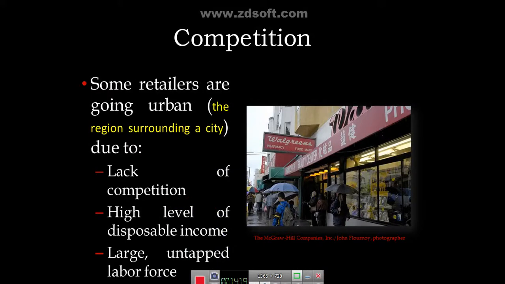Then competition. Once a company considers the alternate sites, let's say 3 to 4 sites in an inner city location, what they try to find out is, around that site or within the catchment area, how many competitors are there, direct as well as indirect competitors. Since urban areas are already cluttered and there is a lot of competition, and many a times sufficient space is not available, some retailers are going